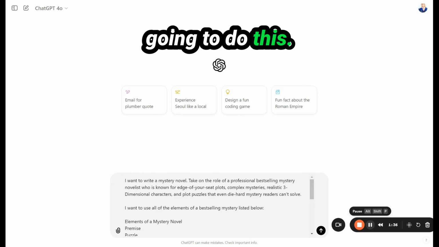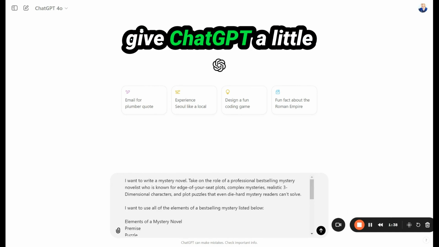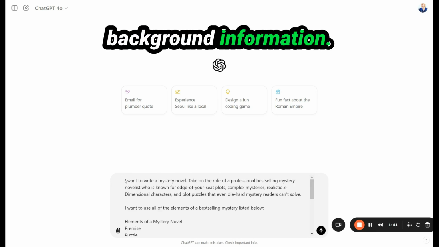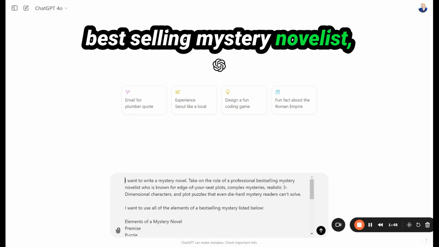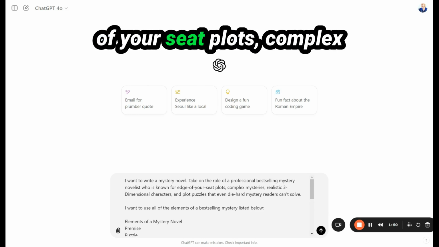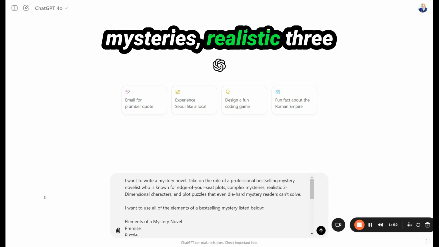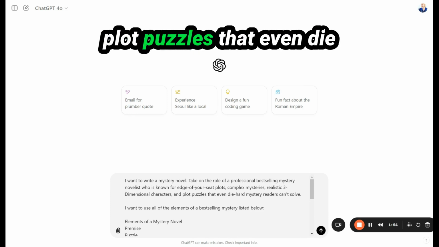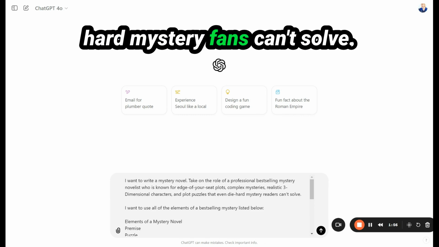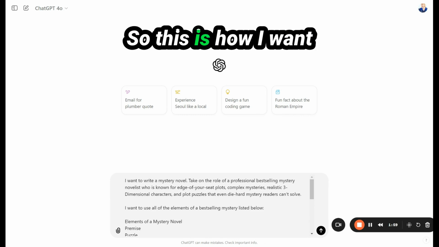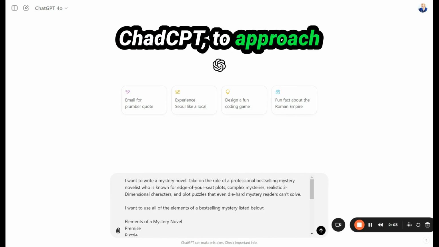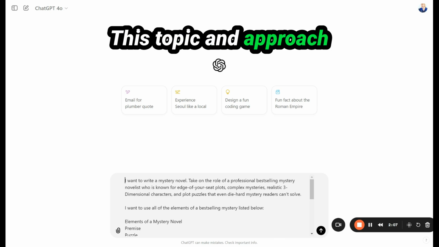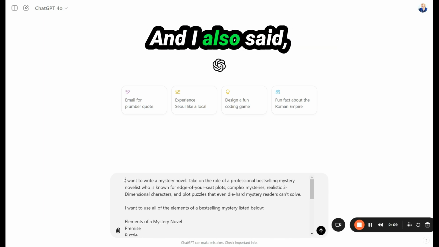Here's how we're going to do this. First of all, I like to give ChatGPT a little background information. First, I want ChatGPT to take on the role of a professional best-selling mystery novelist who I said is known for edge of your seat plots, complex mysteries, realistic three-dimensional characters, and plot puzzles that even diehard mystery fans can't solve. So this is how I want the AI, in this case ChatGPT, to approach this topic and approach the writing of this book.